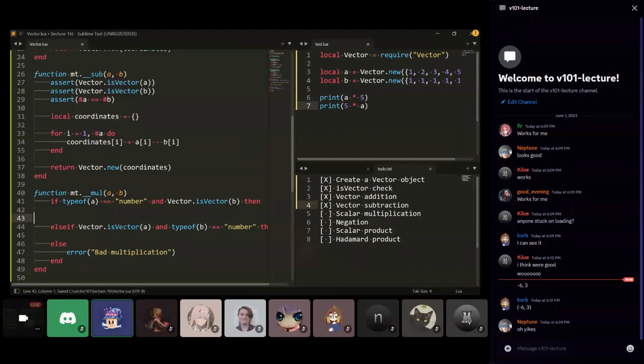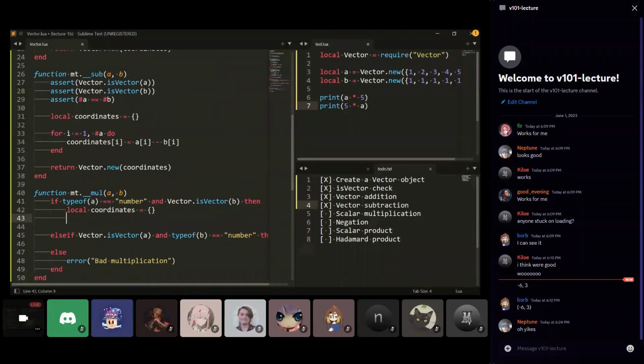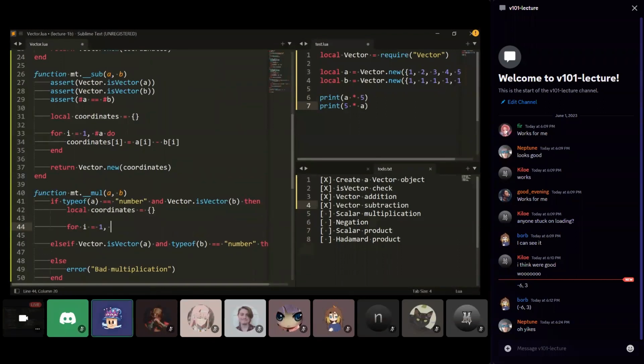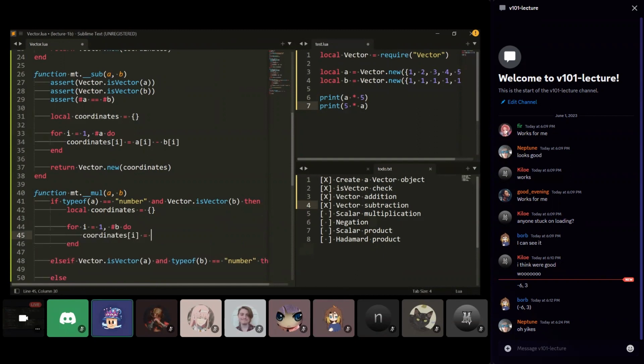All right. Okay, so now we can finally implement our multiplication. So we'll create some new coordinates, and then we're going to loop through every coordinate of b. And we'll multiply it by a. Okay, and then we'll return a new vector.